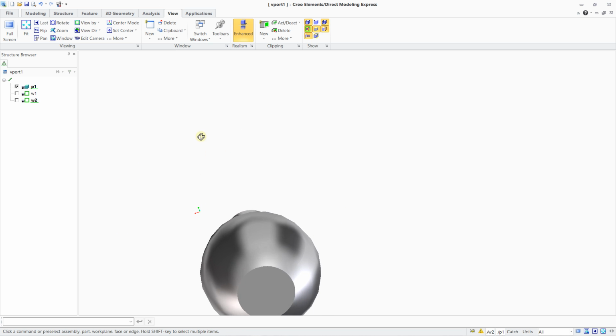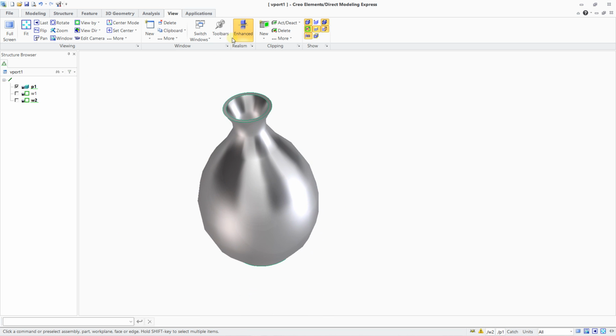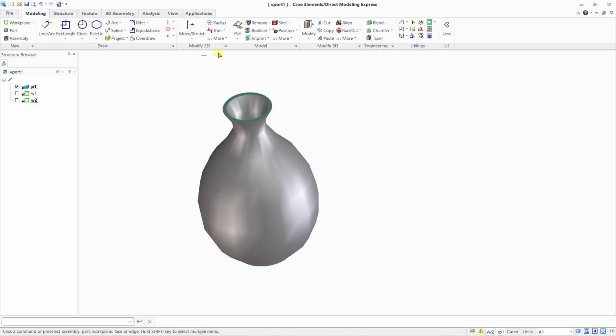In Creo Element Direct Modeling Express, you need to understand that sometimes it is not directly the same type of terminology. So pull angular in Creo Modeling Express, it is revolution for a CAD software. They say pull angular, but it is just to create revolution.